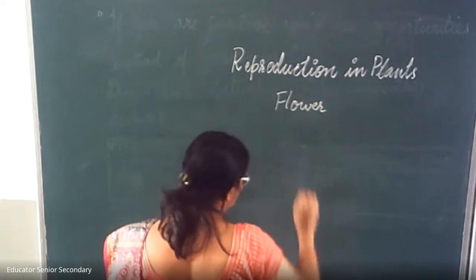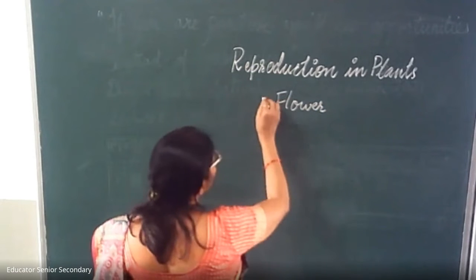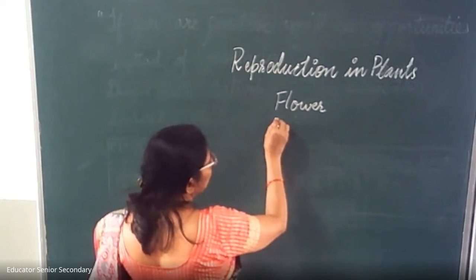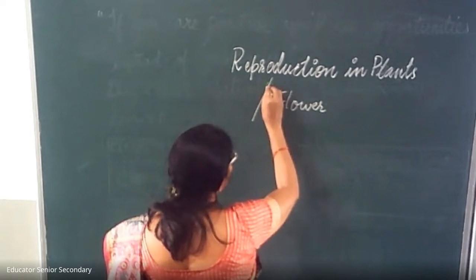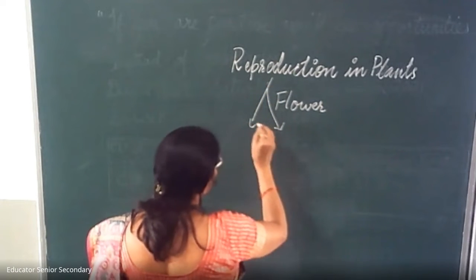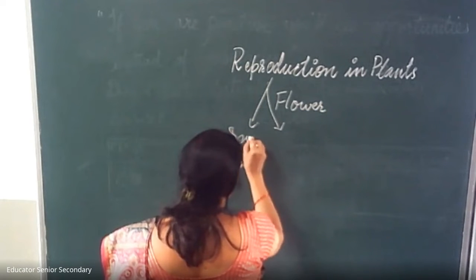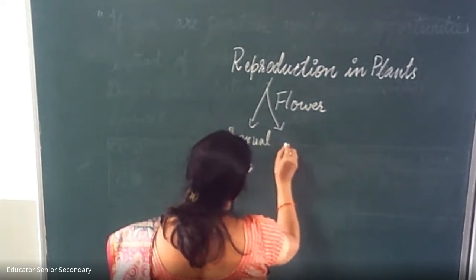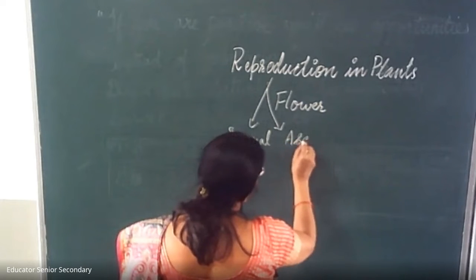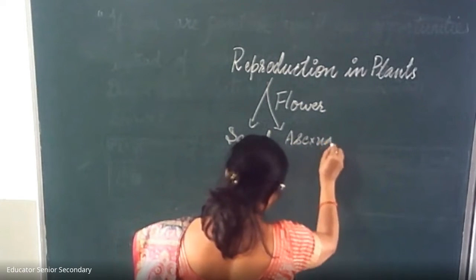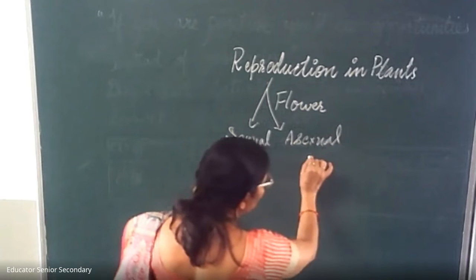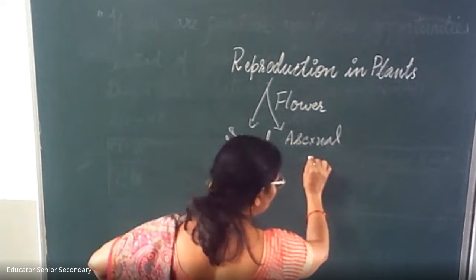In class 6, you have learned reproduction is of two types. First is sexual reproduction and asexual reproduction. Okay, children, first we are going to discuss asexual reproduction.